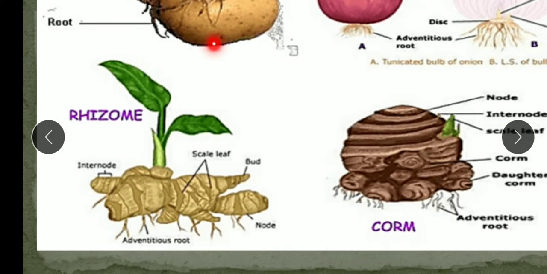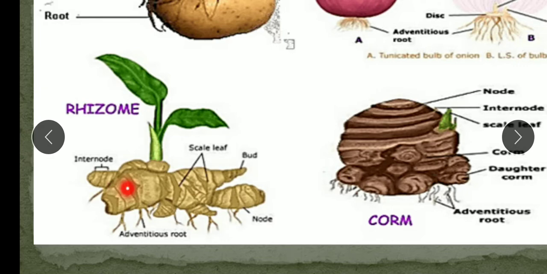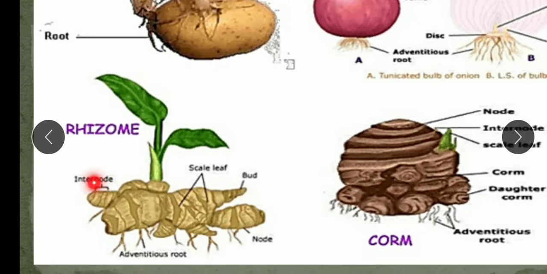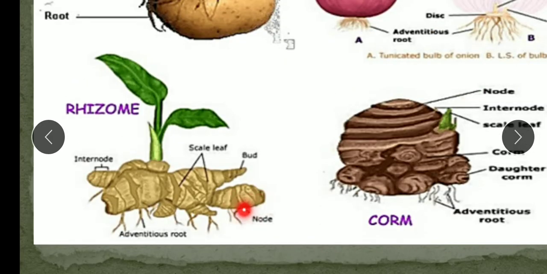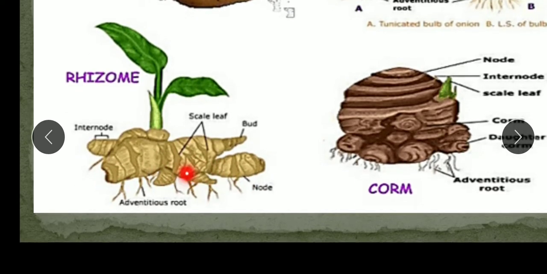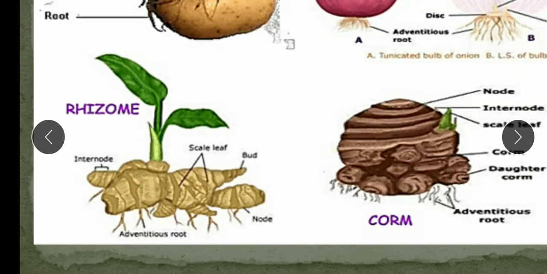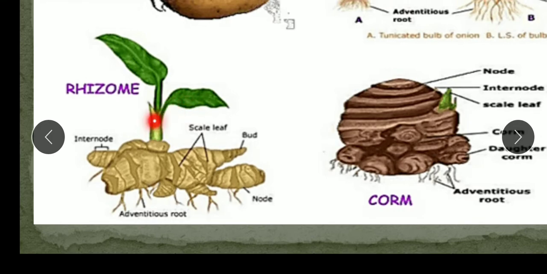Now, the next type is the rhizome. Rhizome is a short branched underground stem. It has distinct nodes and internodes. Nodes are the places from where the leaf arises. Okay. So, nodes and internodes are present on the stem, and at these nodes and internodes buds are present, and these buds grow into a new plant.